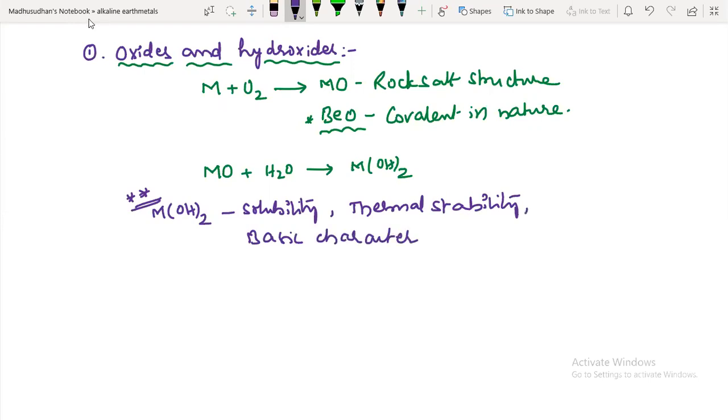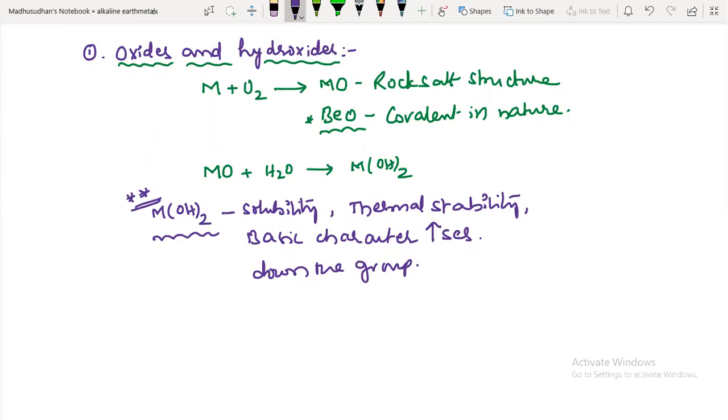Their basic character increases down the group. As you go down the group, solubility, thermal stability, and basic character increase. Beryllium is a special case.